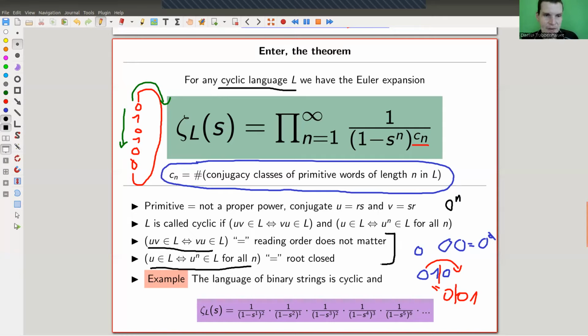But anyway, up to this, it's not so bad. It's not a huge condition. Most nice languages will satisfy it as well. But that's the point. So as soon as you have a cyclic language, you get this Euler expansion, a zeta type function identity, which is pretty cool. I mean, just something very different than the classical one, but basically very similar in flavor.